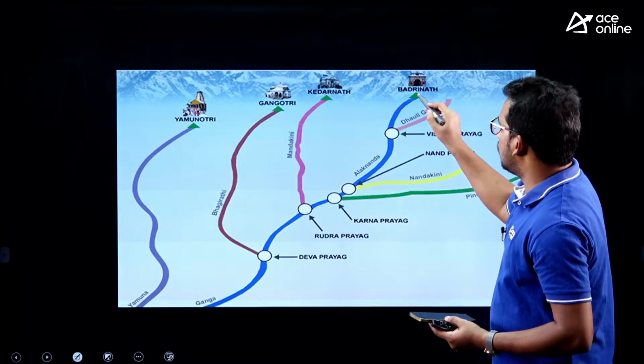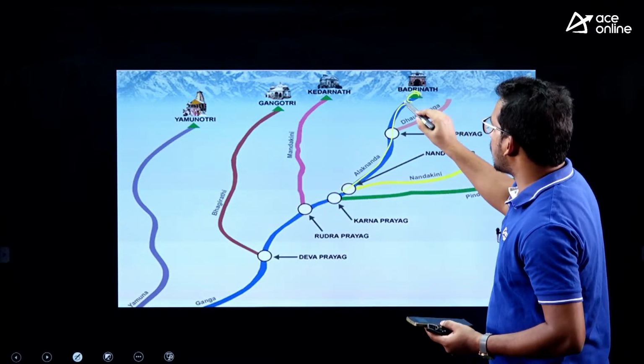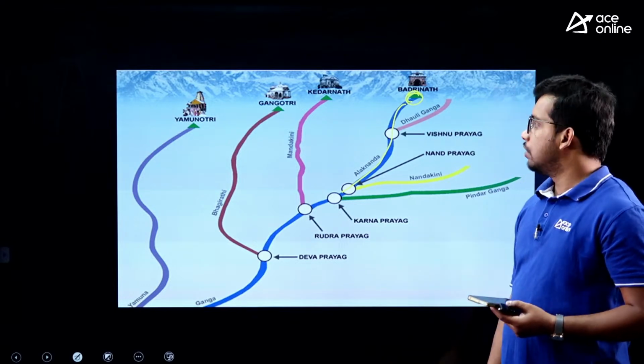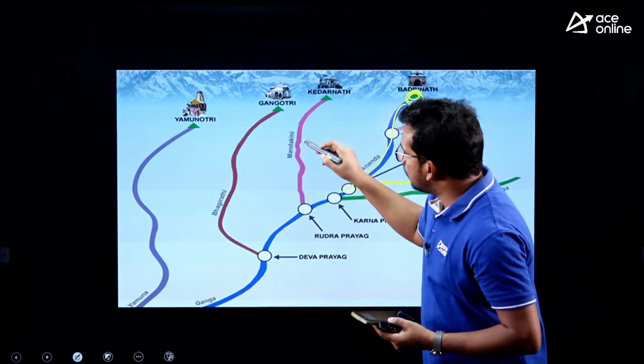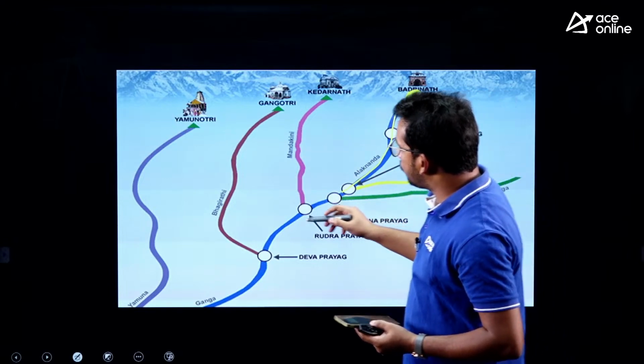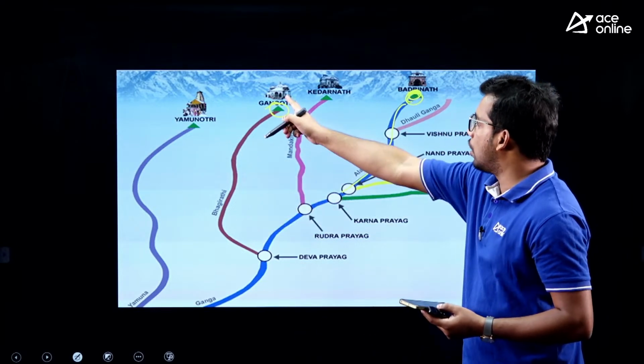Now let us see. This is the Alkananda river, the blue color one is Alkananda river, which starts from Badrinath, right. And we have the river of Bhagirathi which starts from Gangotri.